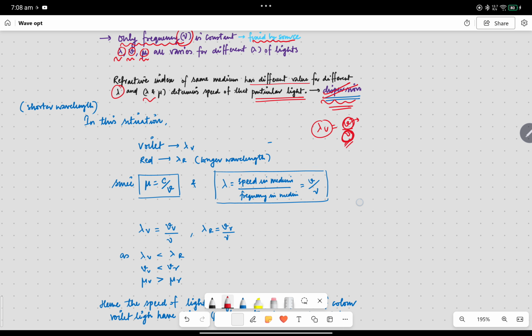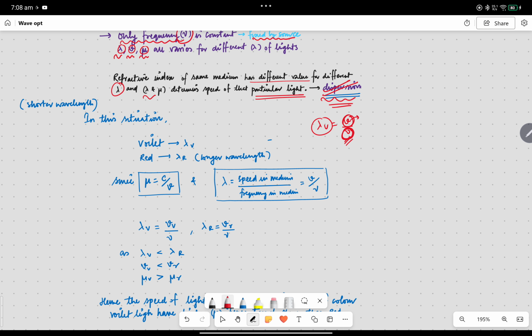Now that you know the basic concept, you can understand this clearly. For the shorter wavelength, in this situation violet, let's assume the wavelength of violet is lambda v and red is lambda r. Red has the longer wavelength and violet has the shorter wavelength.